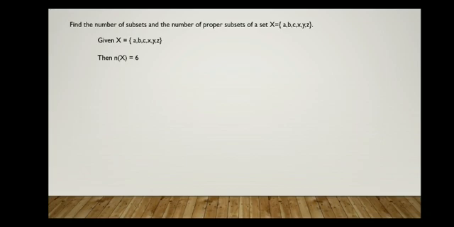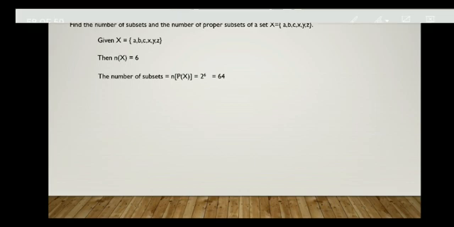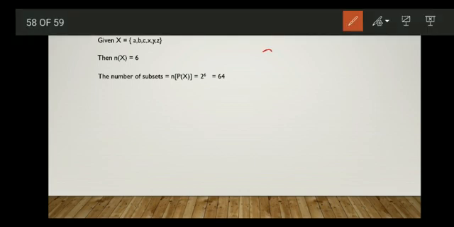The number of subsets will be the number of elements in the power set. So the number of subsets will be the number of elements in the power set of the set X, which is equal to 2 to the power the number of elements in X, 2 to the power 6. 2 to the power 6 means we have to multiply 2 six times.